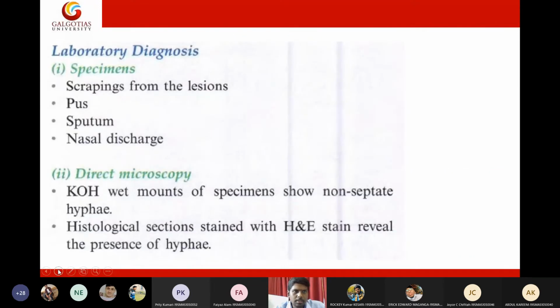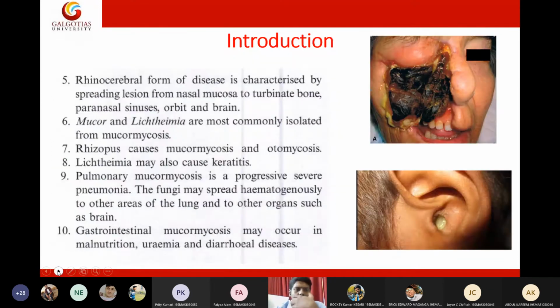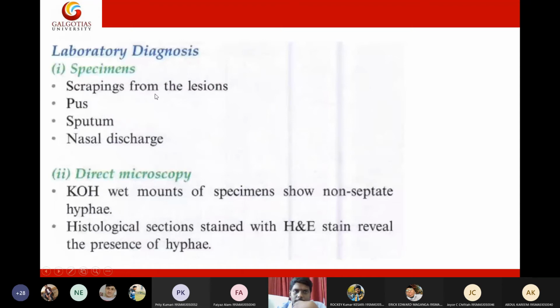So these are the forms of mucormycosis. Then the lab diagnosis of mucormycosis: specimens can be scrapings from the lesions of the patient, pus, sputum or nasal discharge. In direct microscopy, you will find non-septate hyphae, and histological sections stained with H and E will reveal the presence of hyphae. So the presence of these non-septate sporangiospore-bearing hyphae is an identifying feature of mucormycosis.